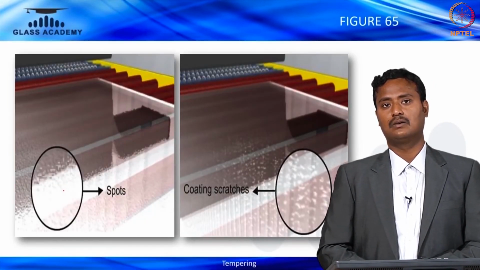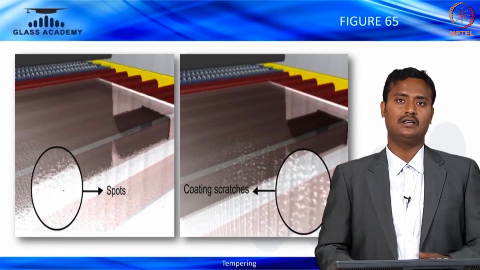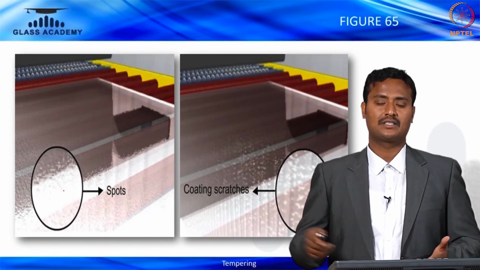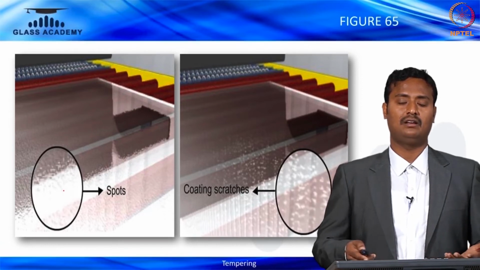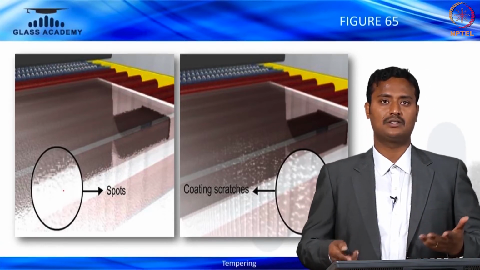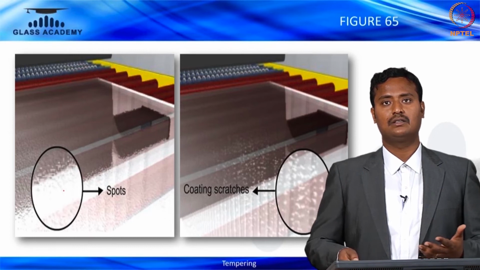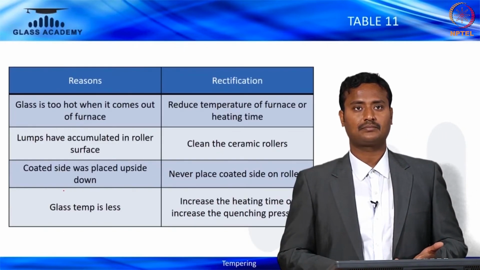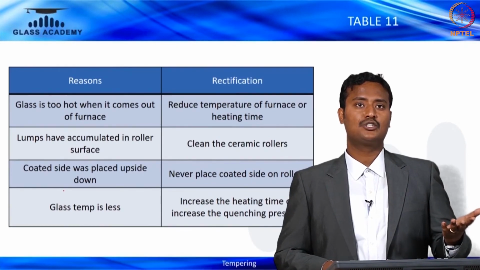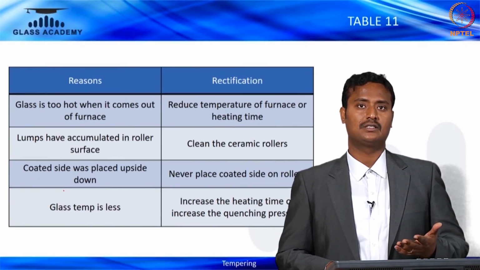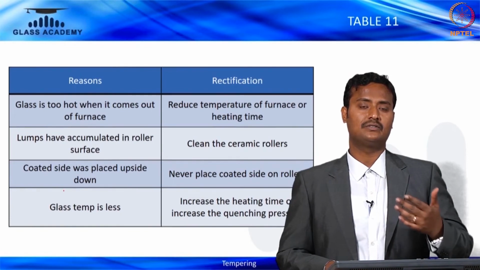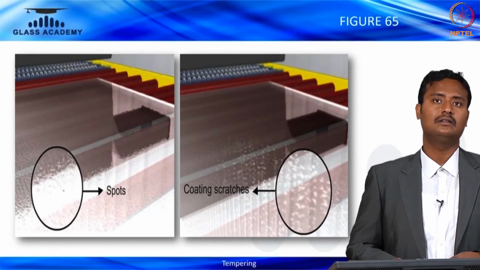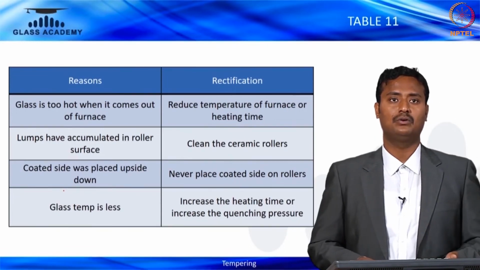Spots and coating scratches can basically happen at pre-processing time, for example coating scratches from grinding or from washing brushes. These are the common defects at the time of pre-processing. Also, the glass may be too hot when it comes out of the furnace, so reduce the furnace temperature with respect to spots. These are the solutions we are talking about.